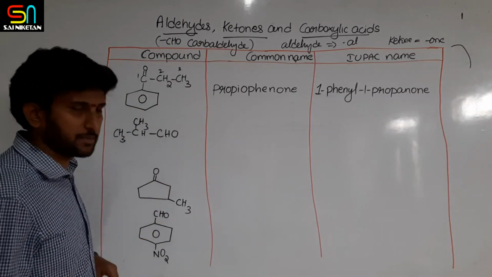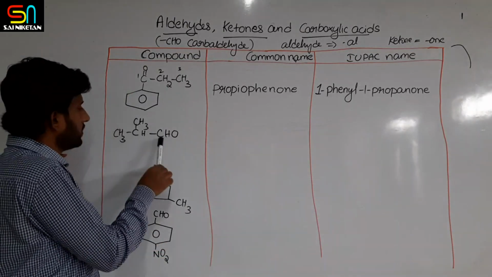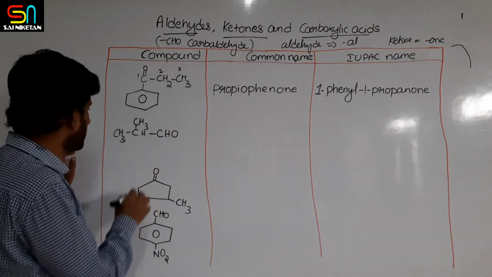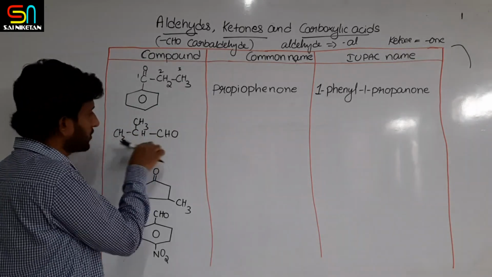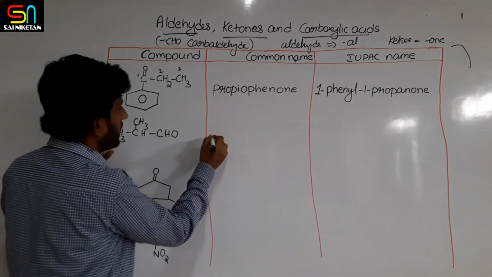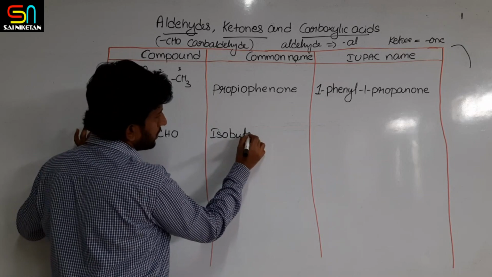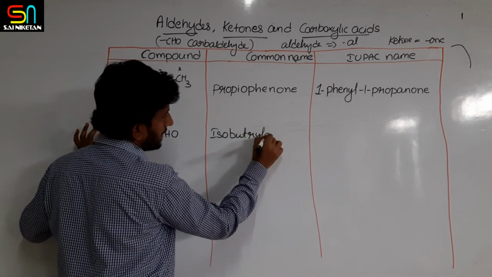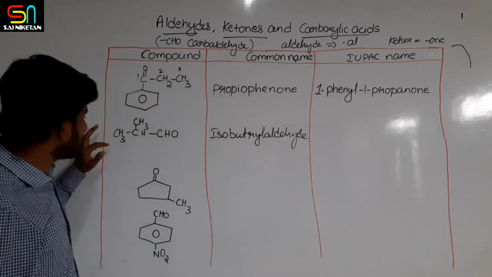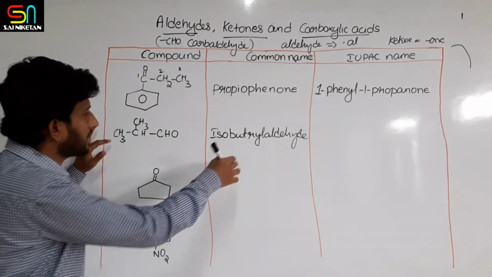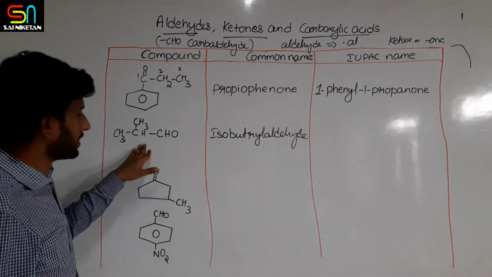This is 1, 2, 3, 4 carbons, but you know that this is the isobutane structure. So the common name is isobutyryl aldehyde. From isobutyric acid we were writing isobutyryl. Isobutyryl aldehyde is the common name.